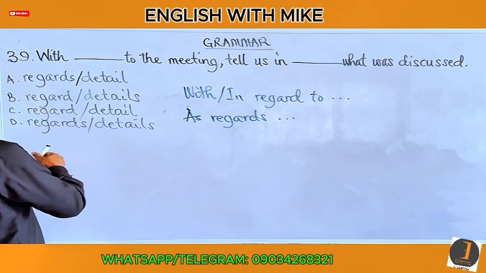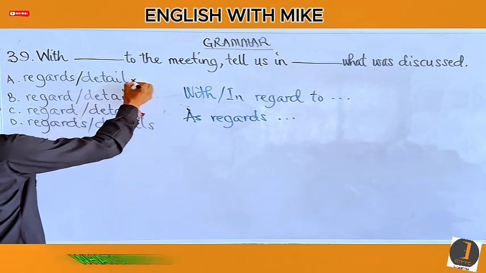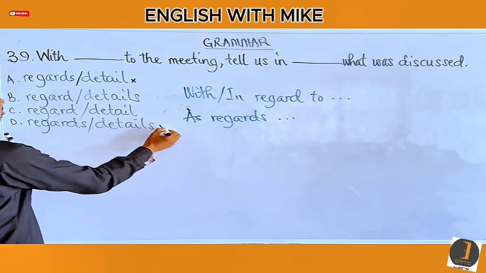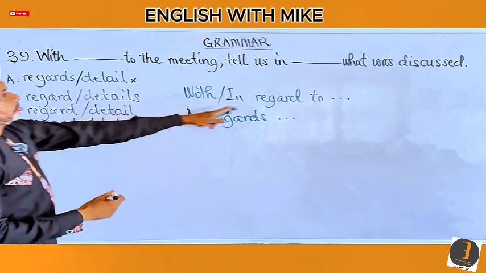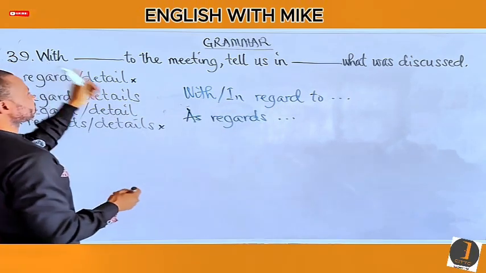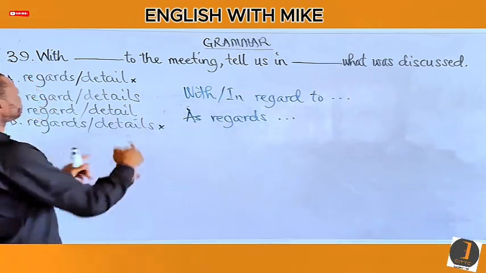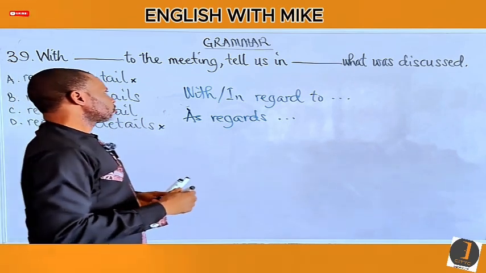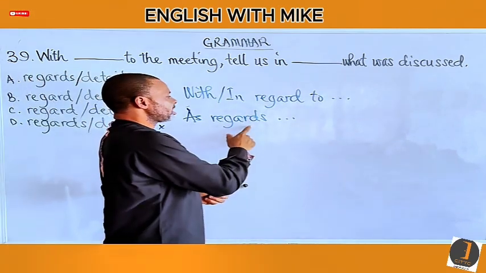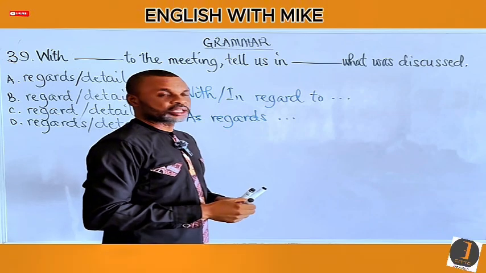We have to remove this and this, since they have regards. With regard, not with regards. So let this and this go. We're left with this and this. As regards means as concerns.